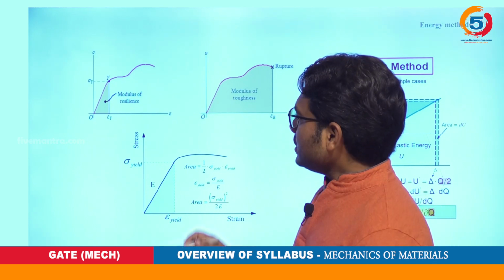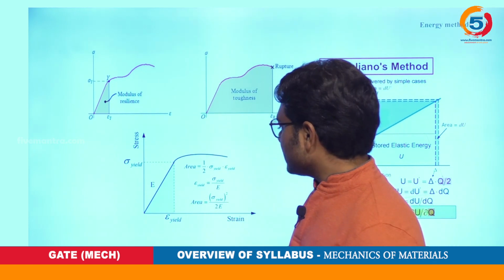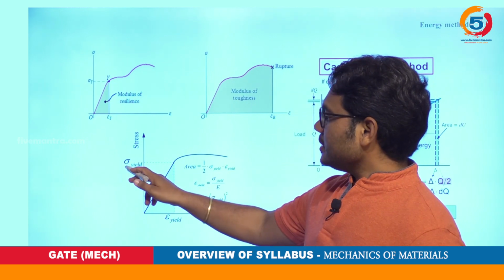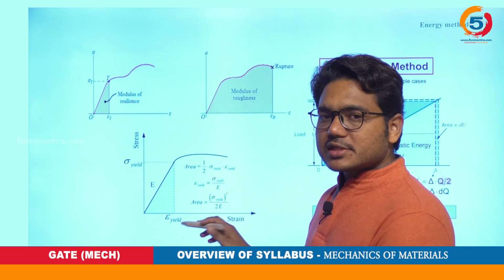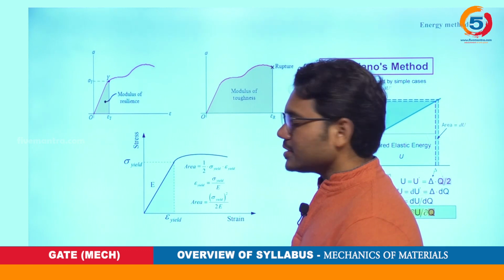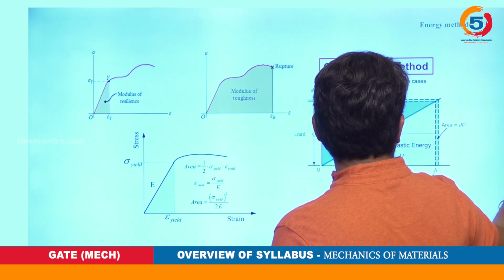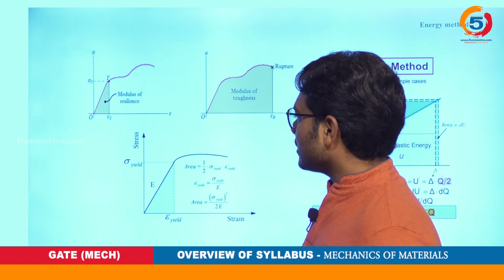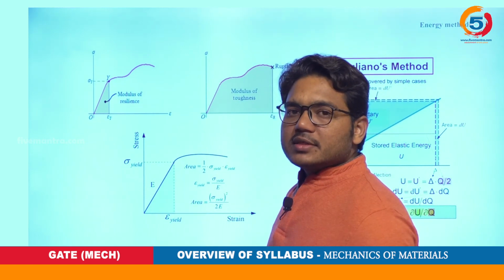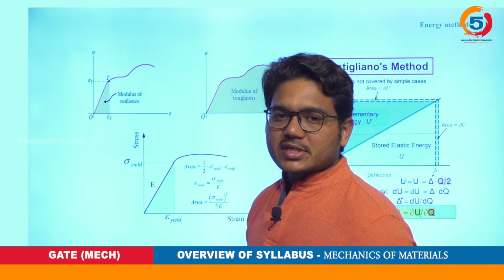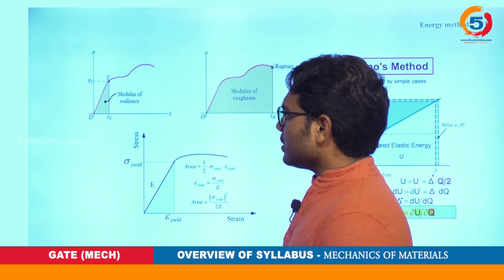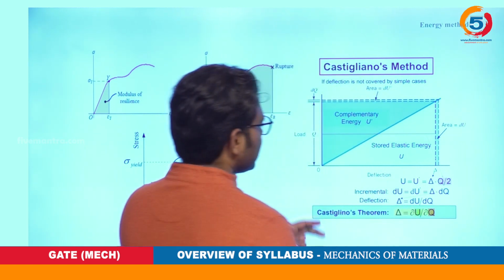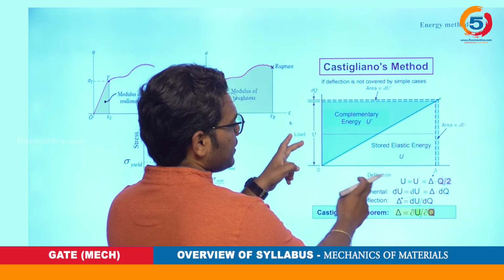Here you could see these pictures indicate stress strain curves. The area under this stress strain curve is called the strain energy density. But how do you obtain this strain energy? Basically, strain energy can be obtained from the load deflection curve.